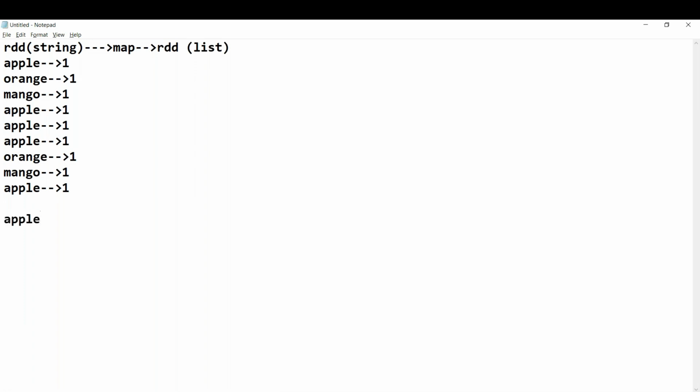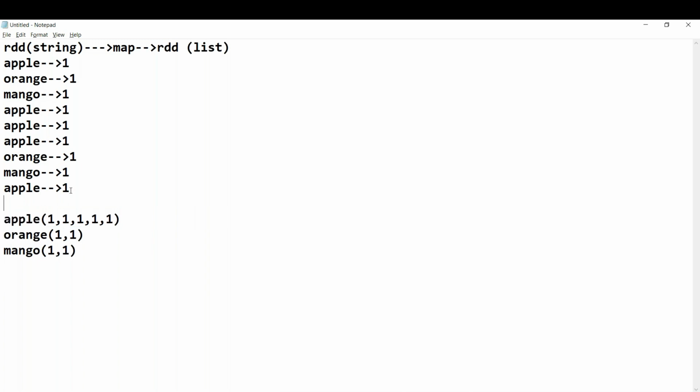Apple, how many apples are there? This is the first apple. Next one more apple, one more, and one more, 3. Next after this I have one more, 4, and finally I have one more, 5. That's done. After this, next orange, how many oranges are there? Here I have one orange, so I get 1. Next I have one more here, so I get 1. Close it. Next I have mango. One mango here, and after that one more here. That's it.